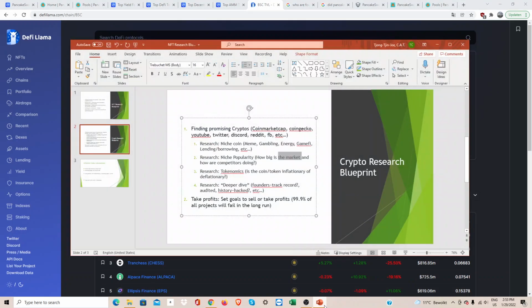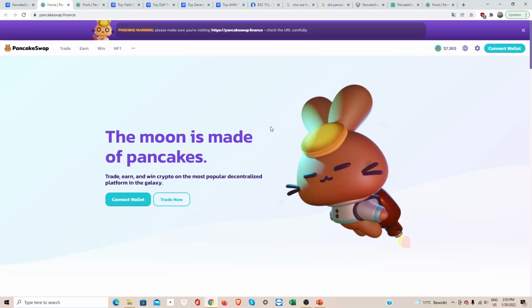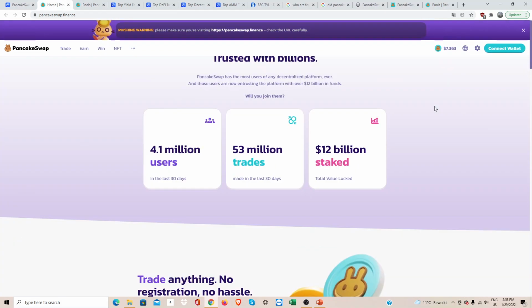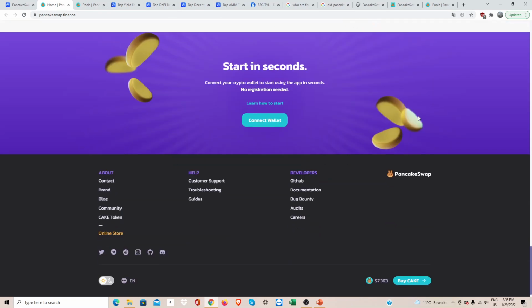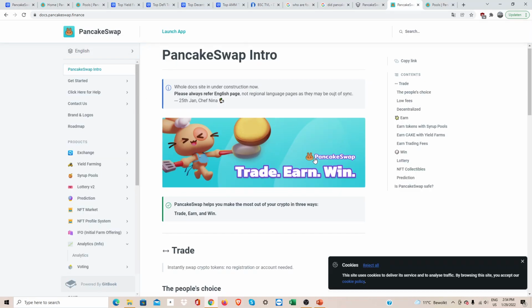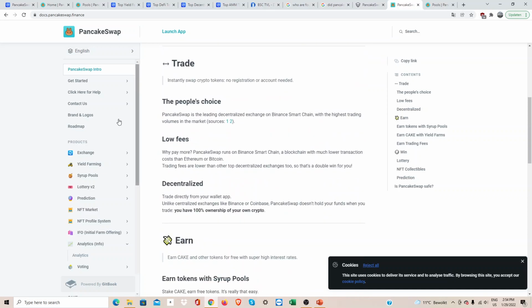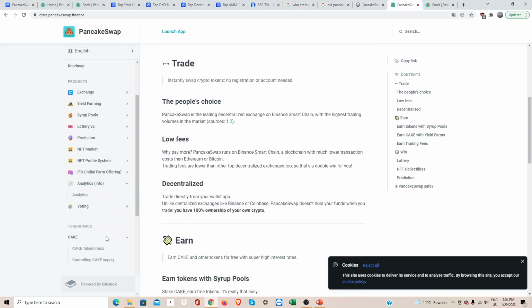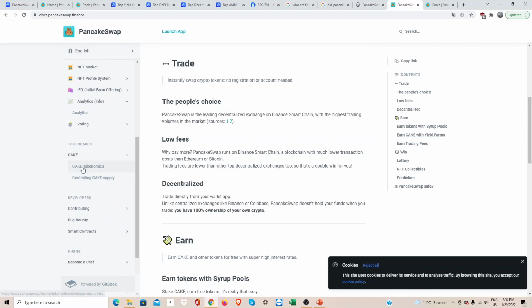Okay. Next off, tokenomics. Is the coin or token inflationary or deflationary? Now we need to visit the website. If you want to find out about the tokenomics, you need to click on documentation. When you click on documentation, you land on this page. Here you can read all about the project, specific things, but we are interested in tokenomics, CAKE tokenomics.